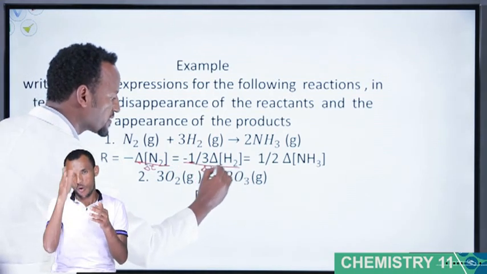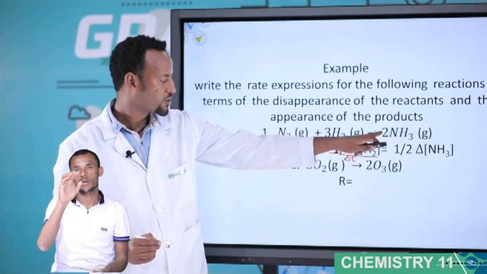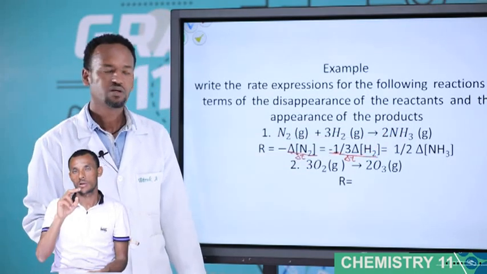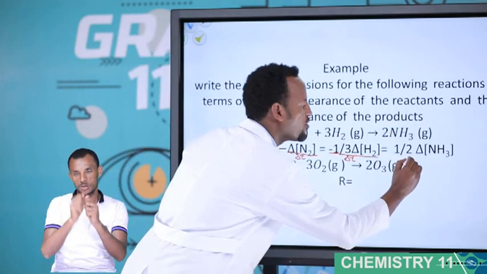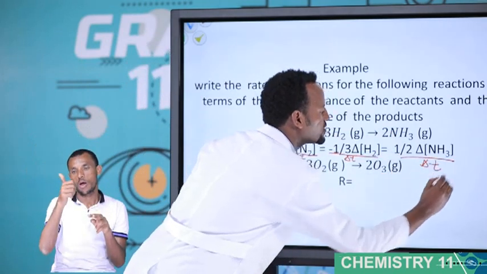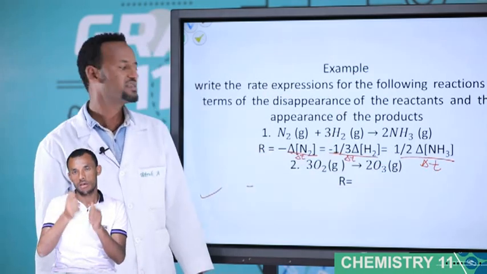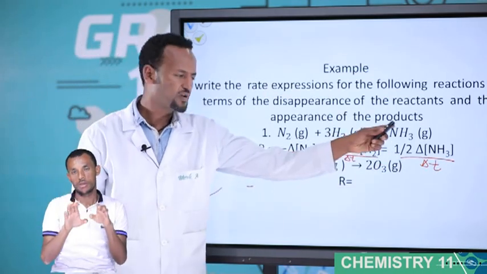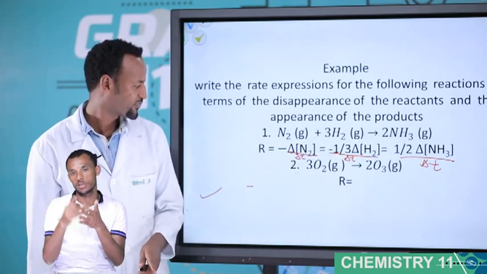over change of t. Ammonia: the coefficient of ammonia is what? 2. Because of this 2, use 1 over 2, changing concentration of ammonia over change of t. This is the rate expression for this equation. You know this one? Haber process, the production of ammonia.